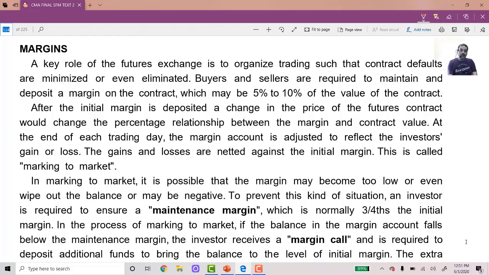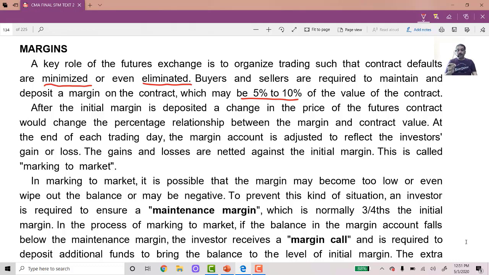Key role of the futures exchange is to organize trading such that contract defaults are minimized or even eliminated. Buyers and sellers are required to maintain and deposit a margin on the contract, which may be 5 to 10%. That means the buyer of the contract as well as the seller of the contract will be asked to maintain a deposit with the exchange.